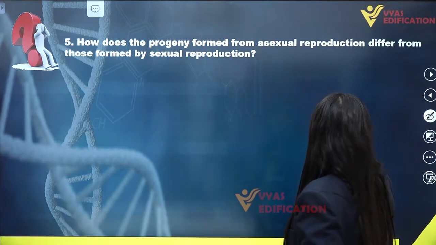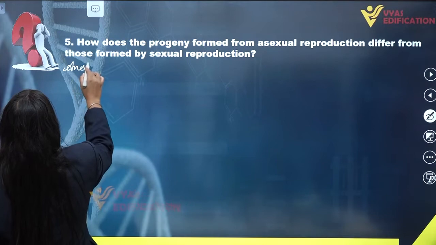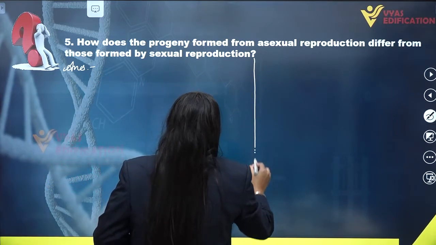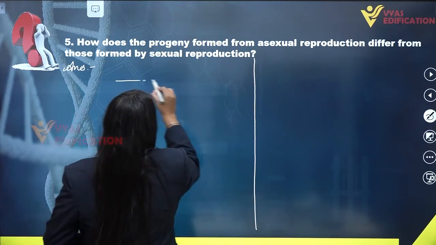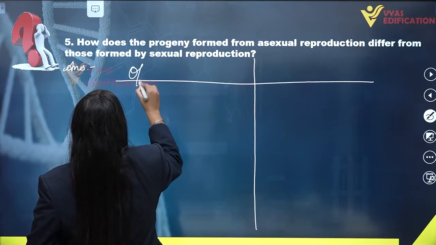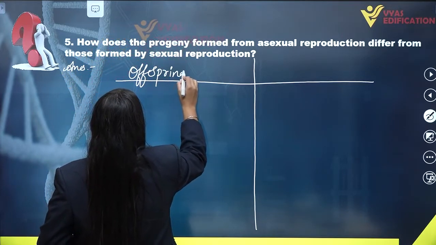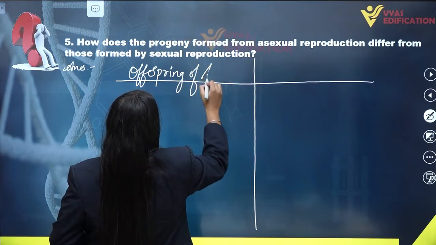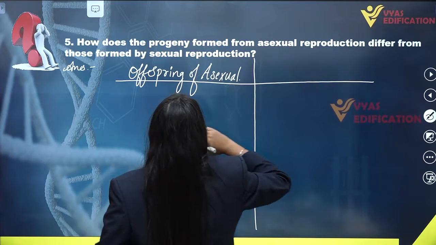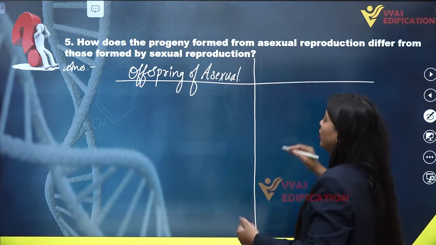Now on the screen we are going to write the differences of offsprings produced from both these types of reproduction. In the left column we are going to talk about the offsprings of asexual reproduction, as this question is actually asking about the progeny formed from sexual and asexual reproduction.